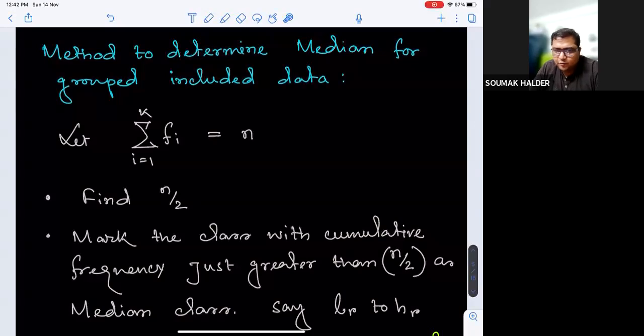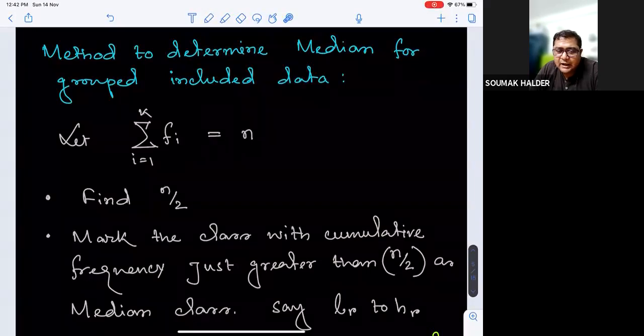What is cumulative frequency? Is that clear? For the first class, the frequency was f1. For the second class, the frequency was f2. So up to the second class, the cumulative frequency is f1 plus f2. Similarly, the frequency of the third class was f3, so the cumulative frequency up to the third class will be f1 plus f2 plus f3.